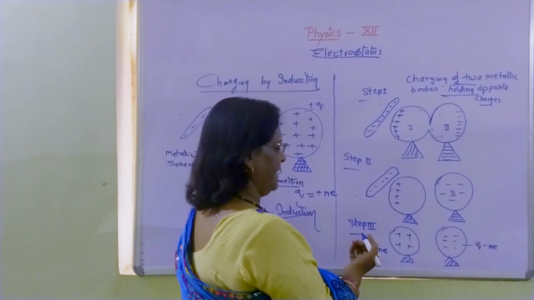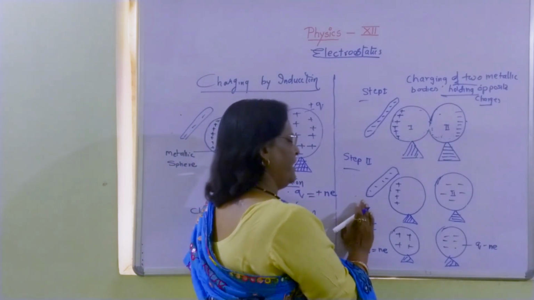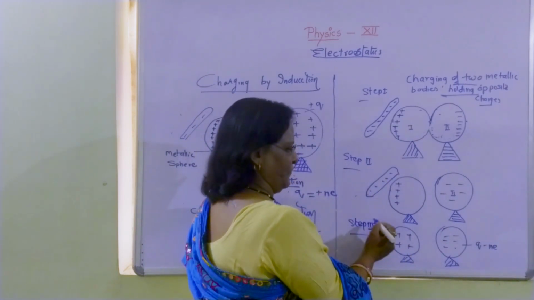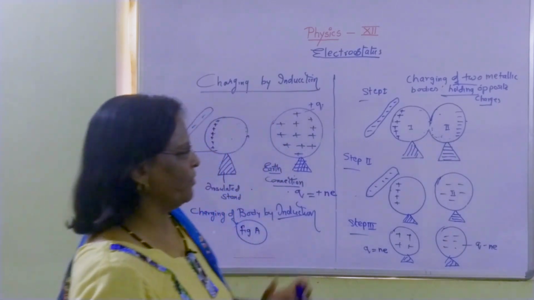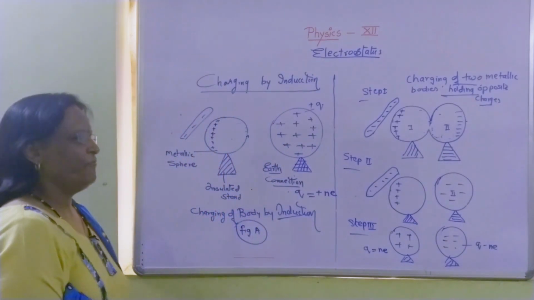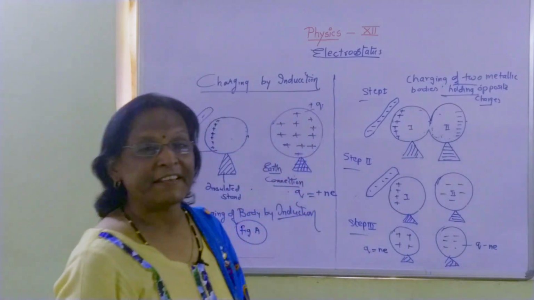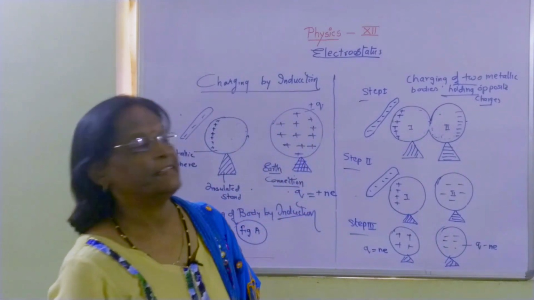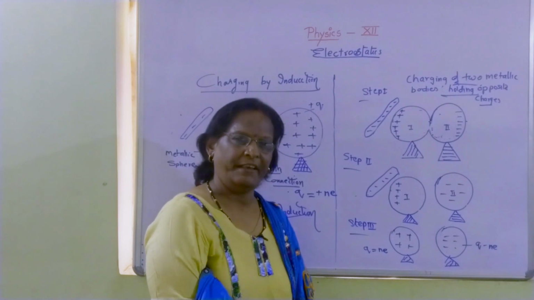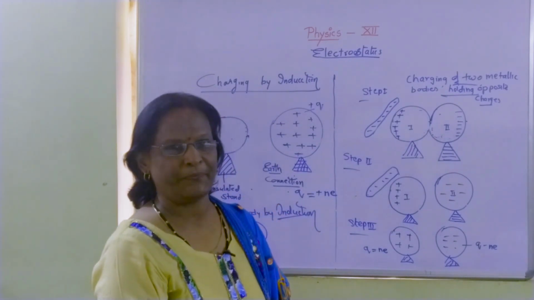And then in the third step, we will remove this rod also. After removing the rod, the first sphere will have excess of positive charge, the second sphere will have excess of negative charges.